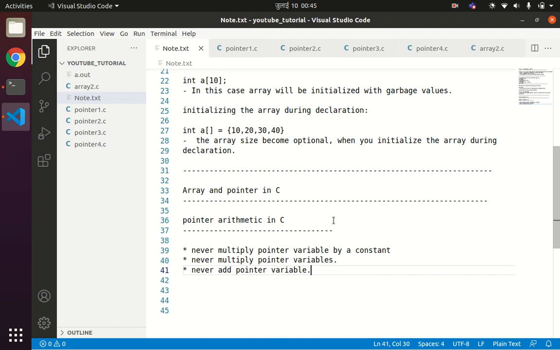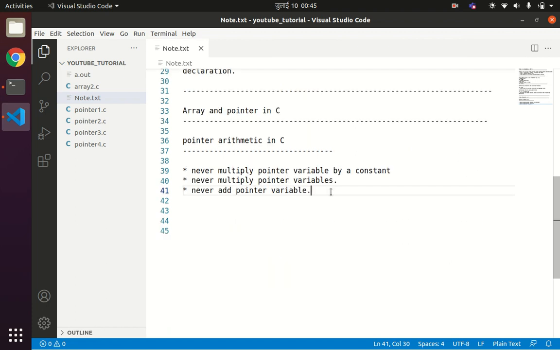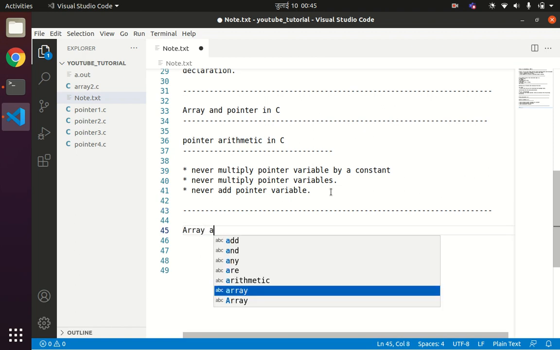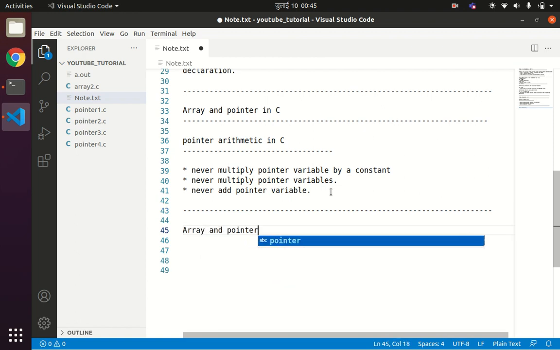Now once you have understood how the pointer variable works and how the pointer arithmetic works, then we can go into the concept of array and pointer. Okay, now let us move to the original concept of array and pointers. So how are array and pointer related? Again, we'll understand this concept by a simple example.